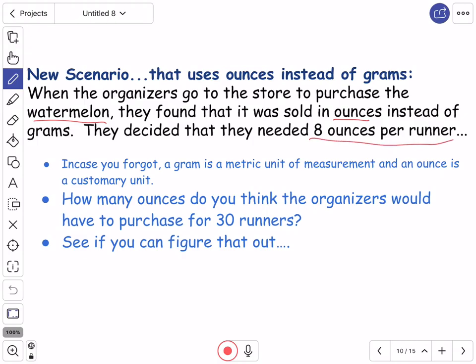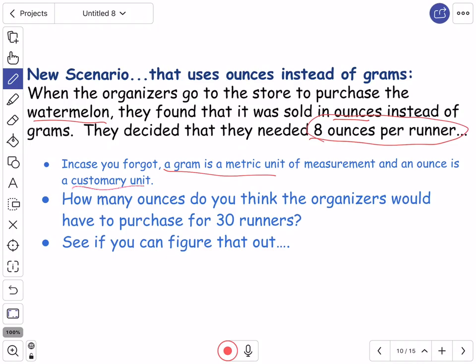So when the organizers go to the store to purchase the watermelon, though, they found that it was sold in ounces instead of grams. So they decided that they needed 8 ounces per runner. Okay, in case you forgot, a gram is a metric unit of measurement, and an ounce is a customary unit.